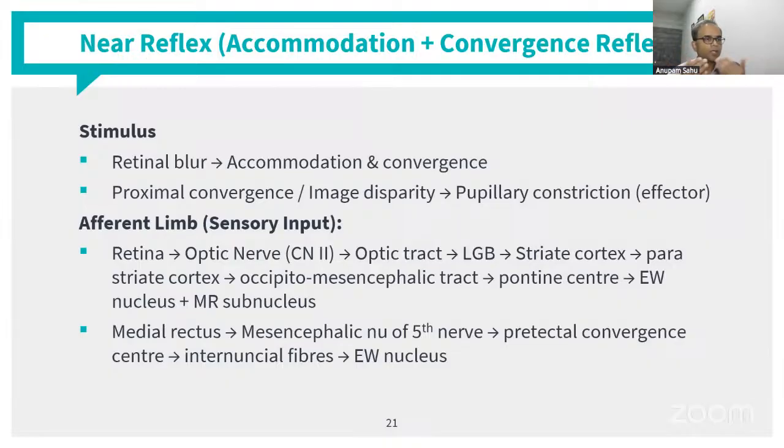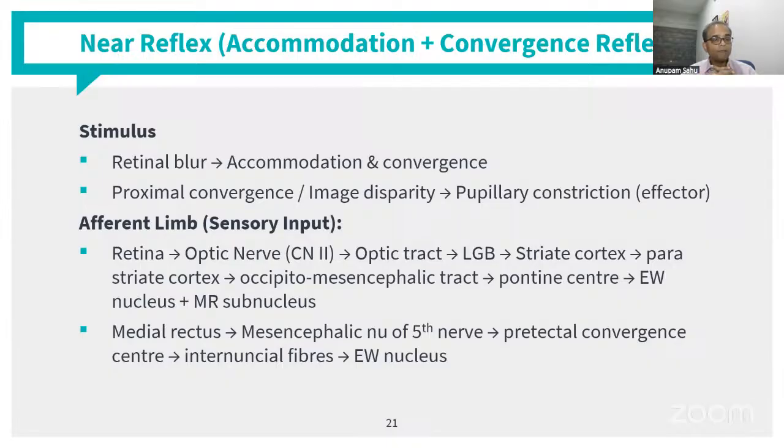And as soon as something is brought near, the proximal convergence is also stimulated, and which leads to an image disparity, which again leads to pupillary constriction, because less amount of light needs to be brought into the eye, and a depth of focus needs to be increased. So the pupillary constriction also happens. So these are the actions that lead to these findings. That is, we have a clear focus, the depth of focus is increased, and we are able to focus as a single image for near.